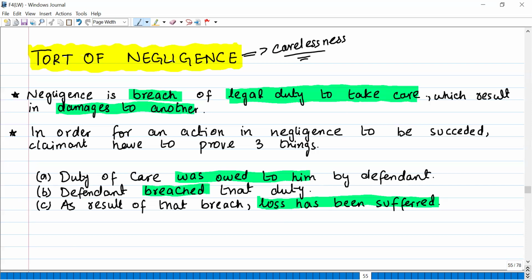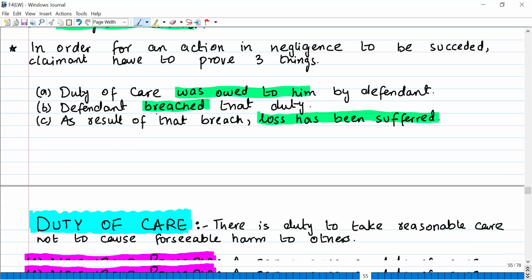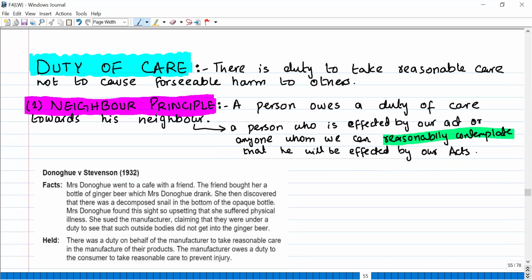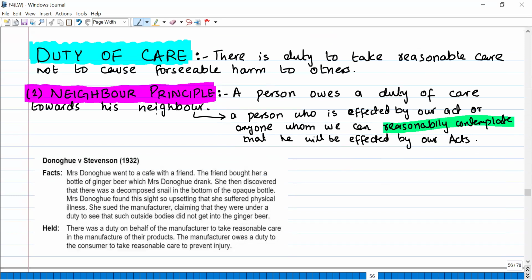Okay. Duty of care basically means the duty to take reasonable care not to cause foreseeable harm to others. If you are saying that, because of my act, the other person can suffer some harm, so it is my duty to take reasonable care that the other person does not suffer the harm. That is duty of care. Okay. Now let's understand this tort of negligence concept in detail. Now, what is duty of care? Duty of care is, I told you, a duty to take reasonable care not to cause foreseeable harm to others. Now, in what situations does duty of care arise?